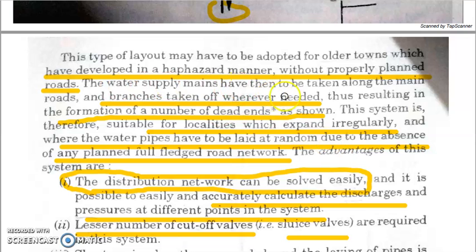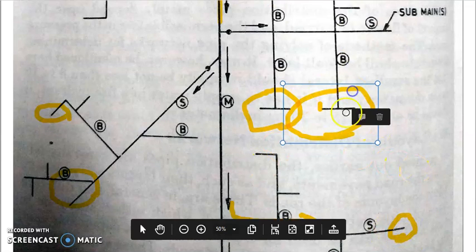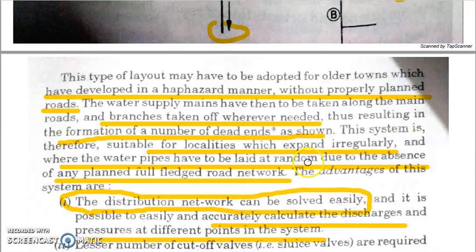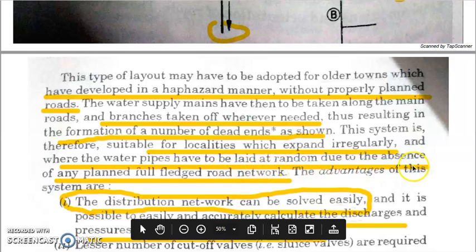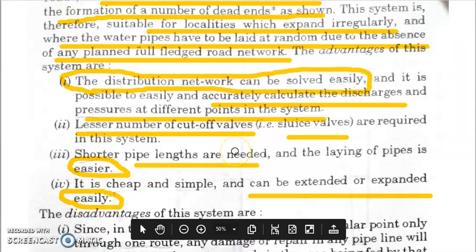The water mains are taken along the main road, and then the branches take off whenever required. Therefore, you can see here a lot of dead ends are formed, and there is no interconnection between the pipes. So these are all dead ends. Because of this, it is also called a dead end system, and this is suitable for localities which expand irregularly and where the water pipes have to be laid at random due to the absence of any planned full-fledged road network, right? So the city does not have a planned road network, and therefore you have this kind of system. It has some advantages.